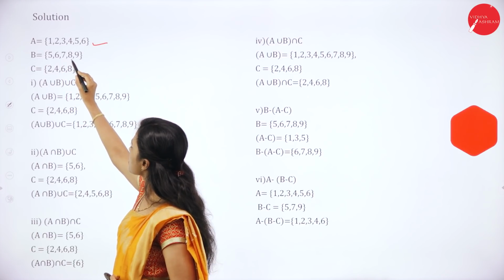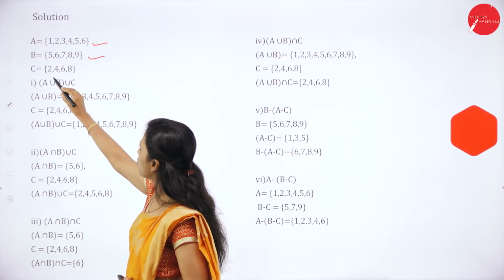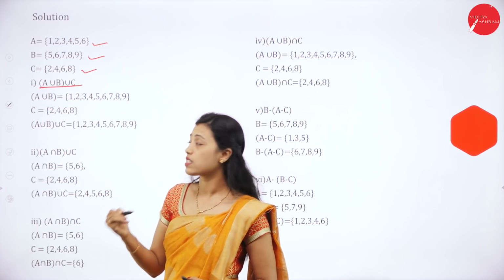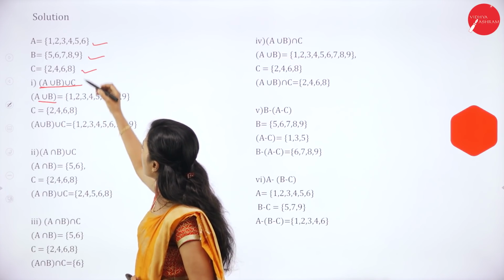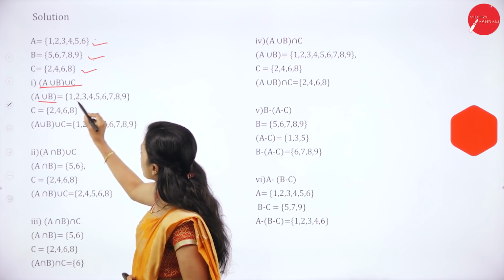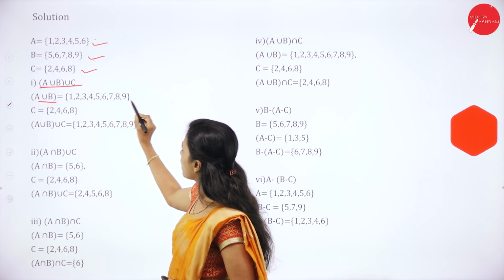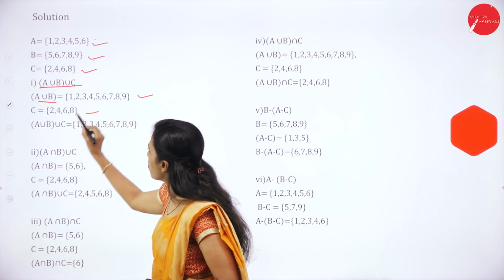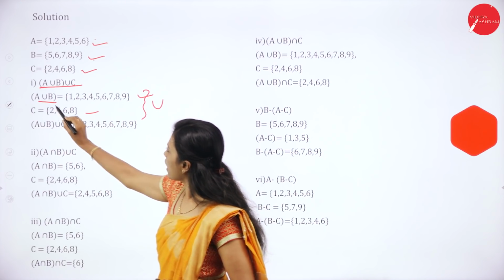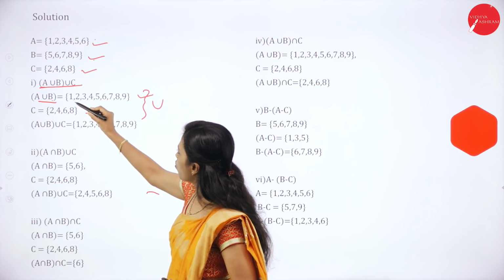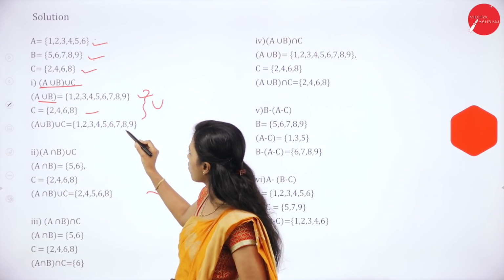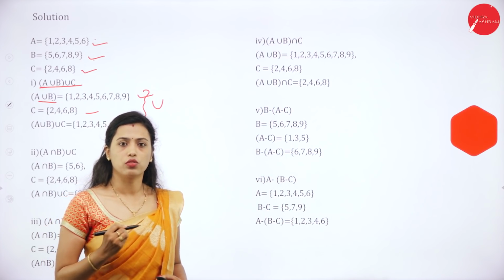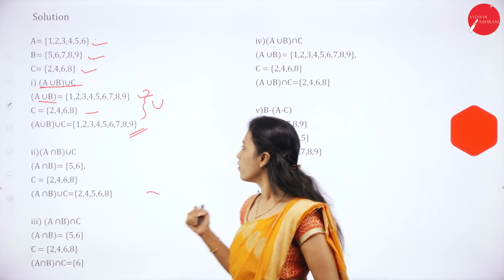B is 5, 6, 7, 8, 9. Set C is 2, 4, 6, 8. So first one, A union B union C. A union B is combine A and B, so it is 1, 2, 3, 4, 5, 6, 7, 8, 9. Then C is 2, 4, 6, 8. Combining these two, A union B union C is 1, 2, 3, 4, 5, 6, 7, 8 and 9.